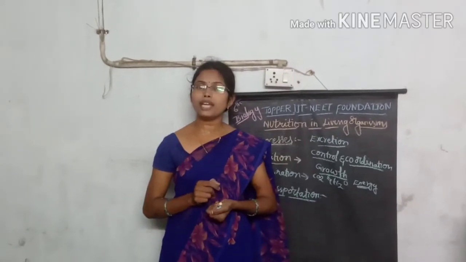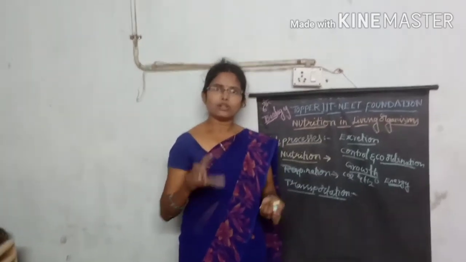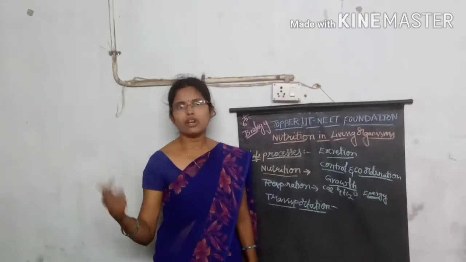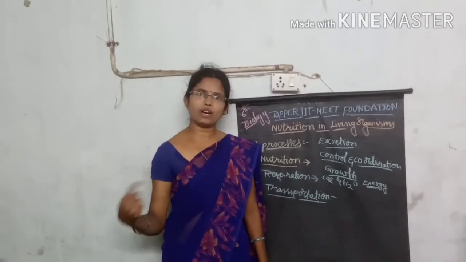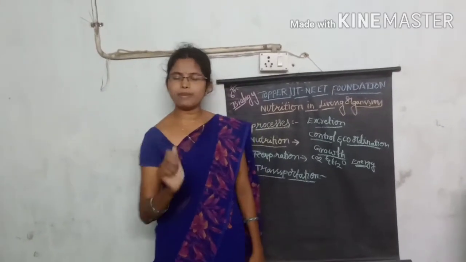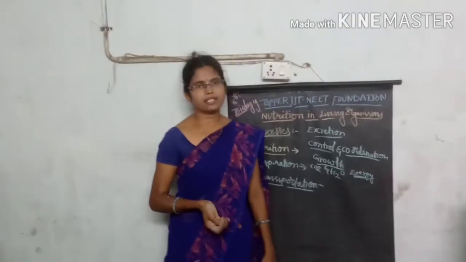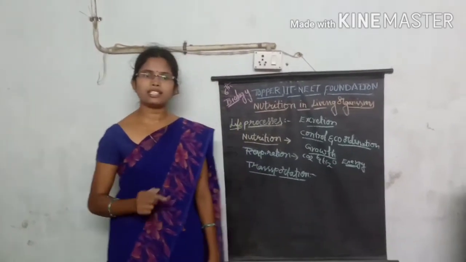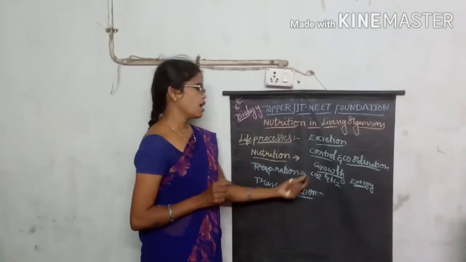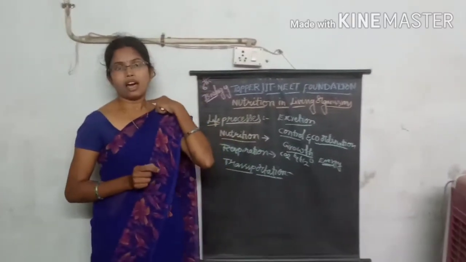For example, plants show growth throughout their age, continuously growing. But in other organisms, growth is seen only up to a particular age, after which it stops. That comes under the growth of the organism.